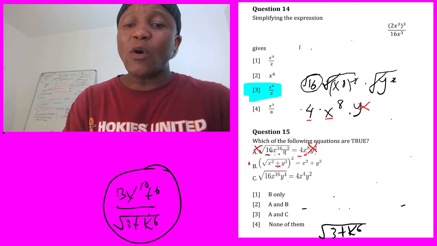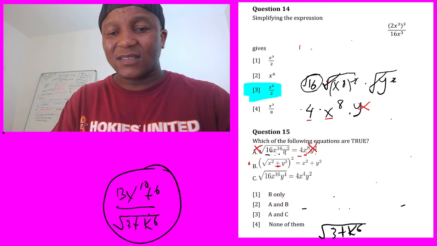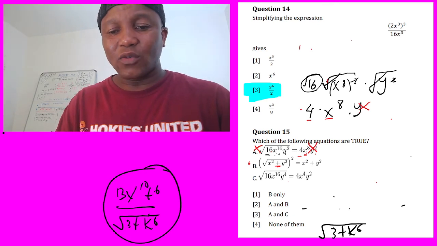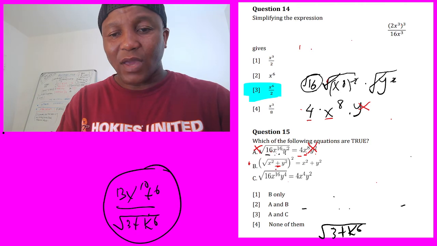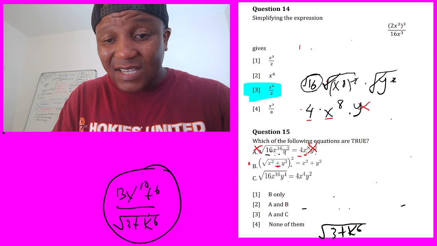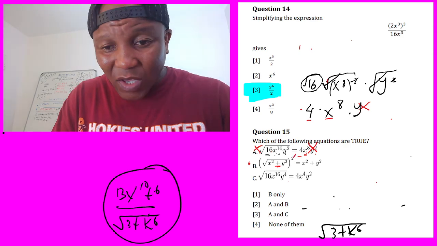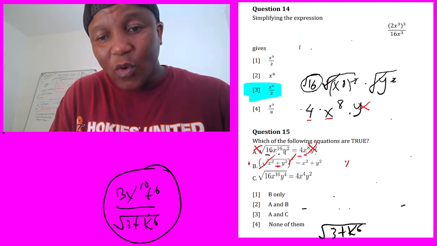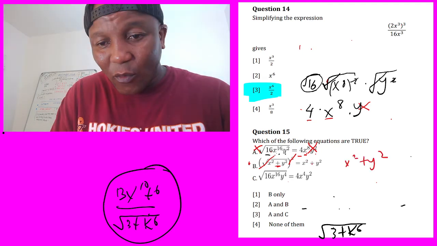Let's go to the second one. We know we cannot split because there's a plus. According to the rules, if there's a plus or minus, there's nothing we can do. It has to be either multiplication or division. For that case here, there's nothing we can do, but the only thing we can do is these two and the root go. So we're going to be left with x squared plus y squared, which is true.